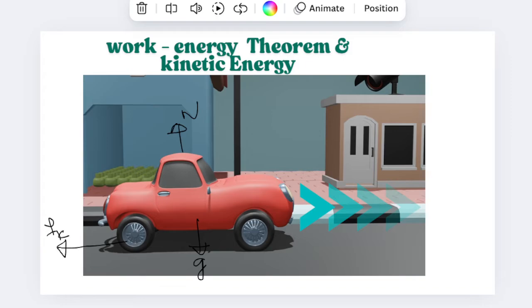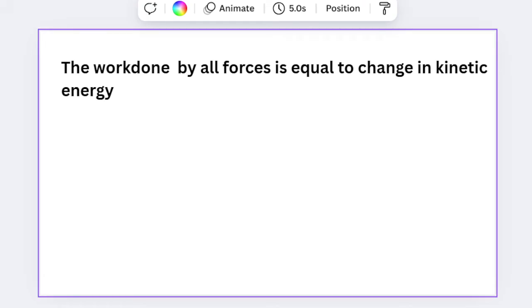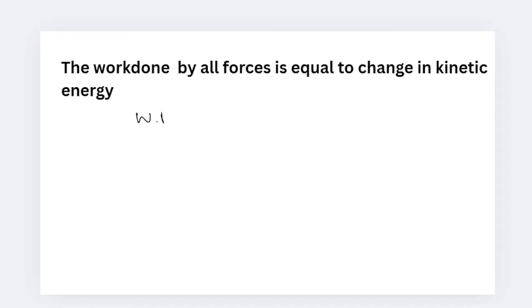So you can simply say the definition of this: work done by all the forces is equal to the change in kinetic energy of the system. So now we are deriving this work energy theorem. What is the formula of the work done? You all know the formula of the work done is force into displacement, right?